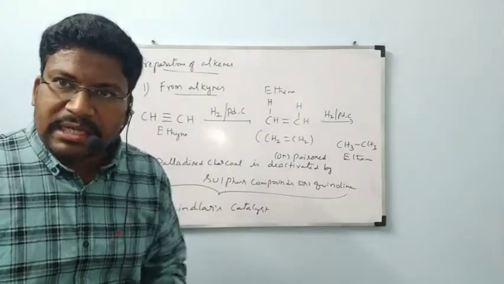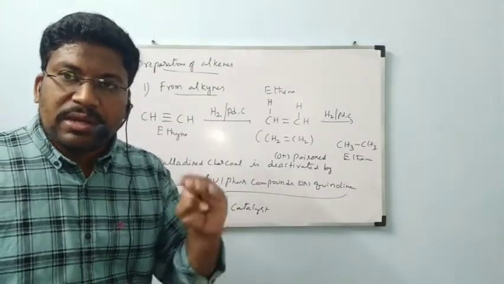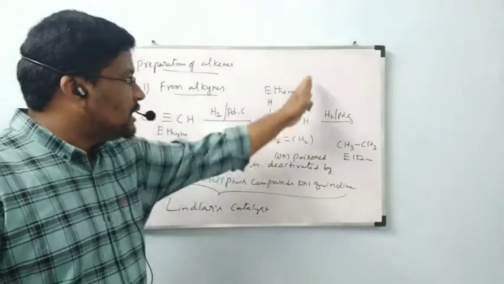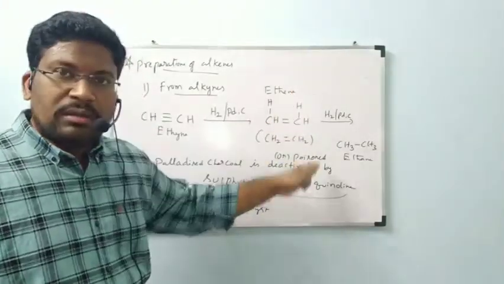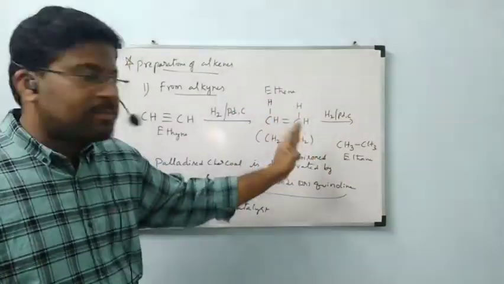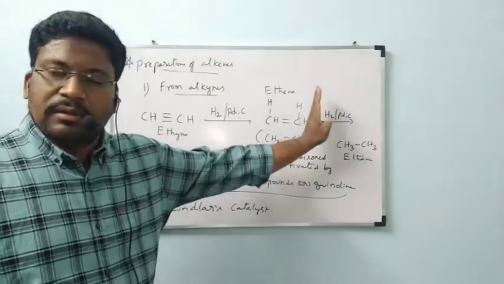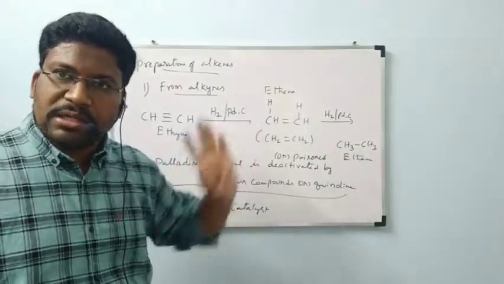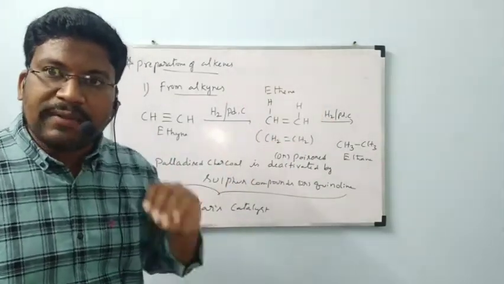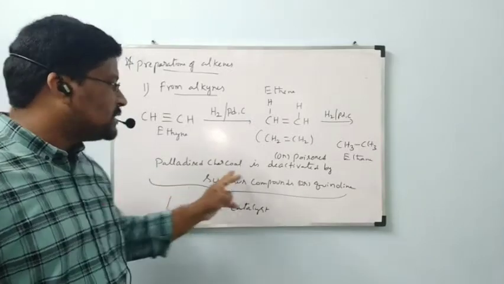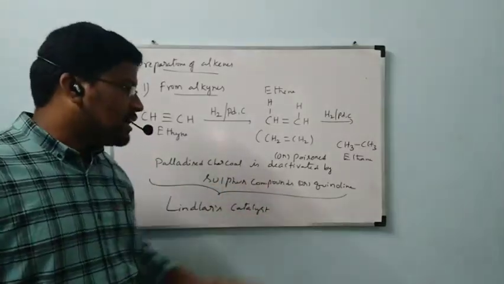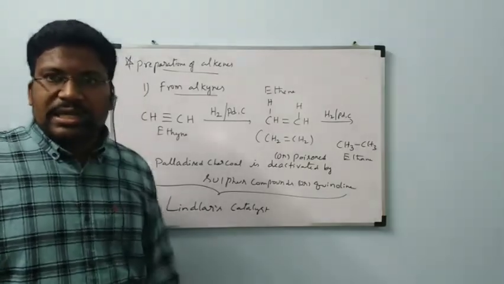Then the hydrogen gas reaction is limited to the formation of ethene only because of the deactivation. That palladium charcoal deactivated by sulfur compounds or quinoline is called Lindlar's catalyst.